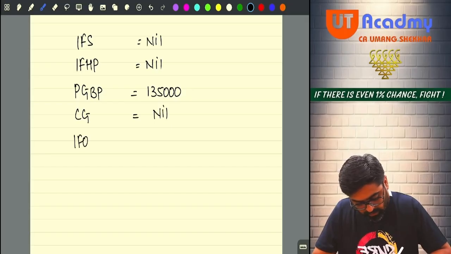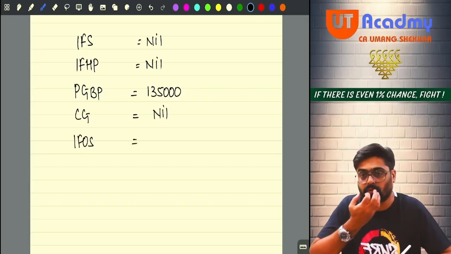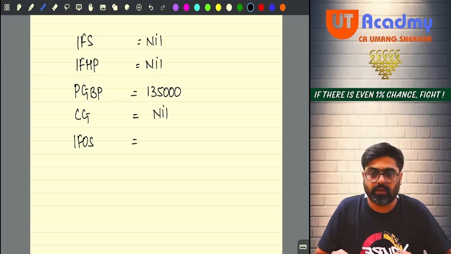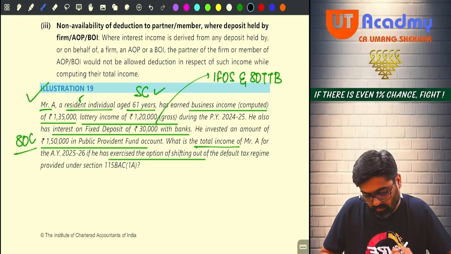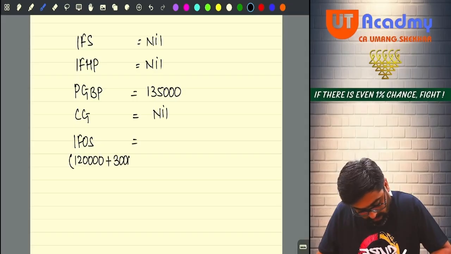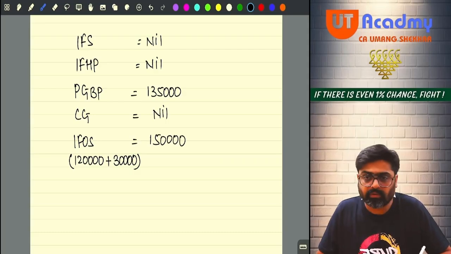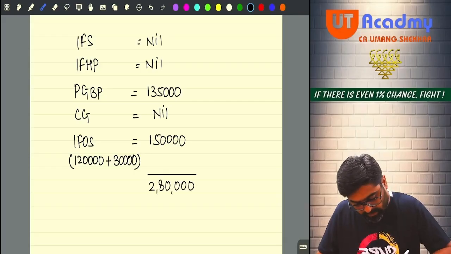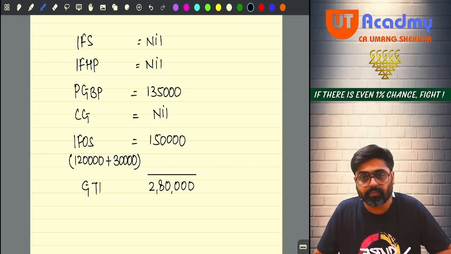Do I have income from other sources? Yes, they have given me income from other sources. Two incomes from other sources. One is winnings, another is interest on FD. So winnings was how much? Winnings was 1,20,000. So 1,20,000 winnings plus 30,000 interest on bank FDs amounting to 1,50,000. This 1,50,000 is my IFOS income. Very simple. Now we are supposed to add all of them. It will be 2,80,000. Can I say this 2,80,000 is my GTI, gross total income?